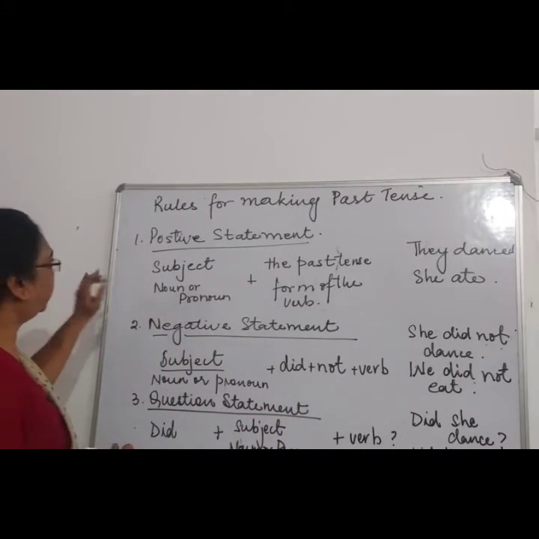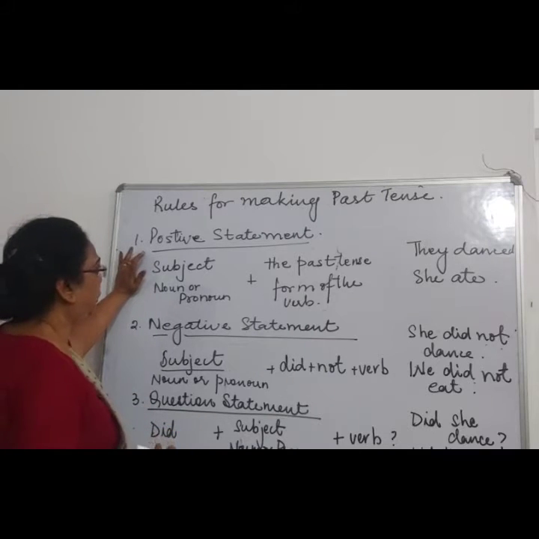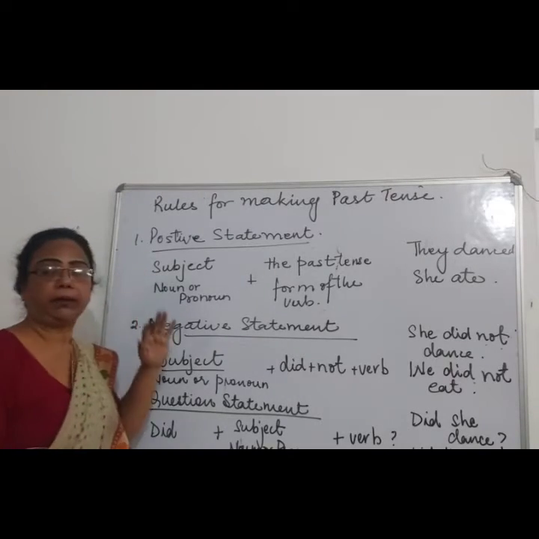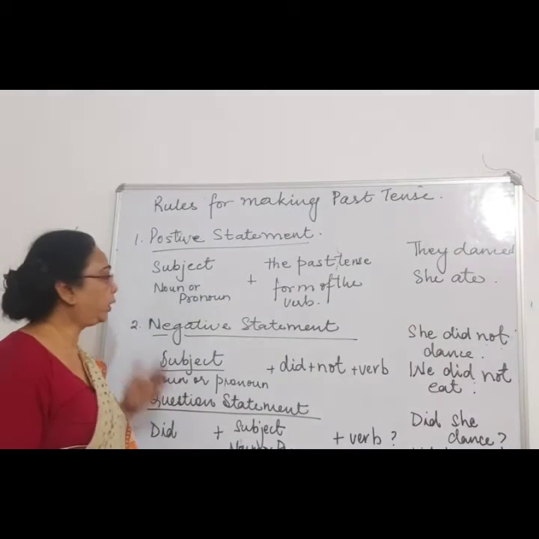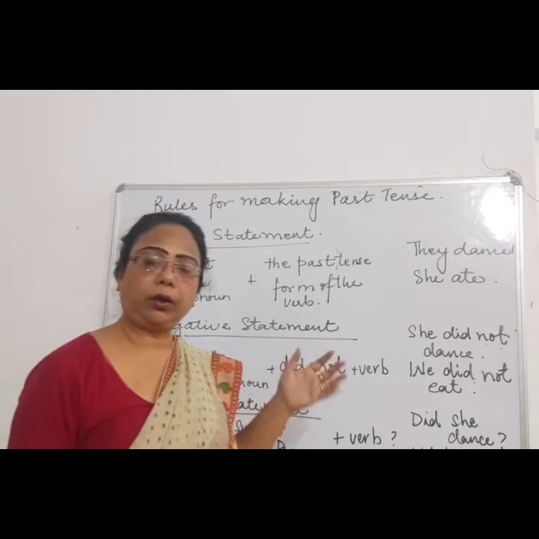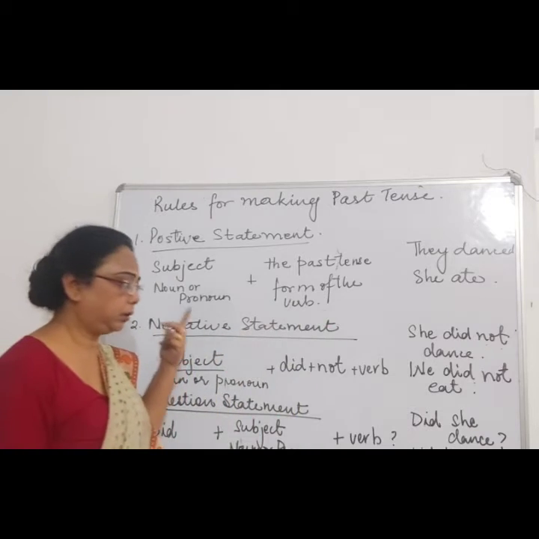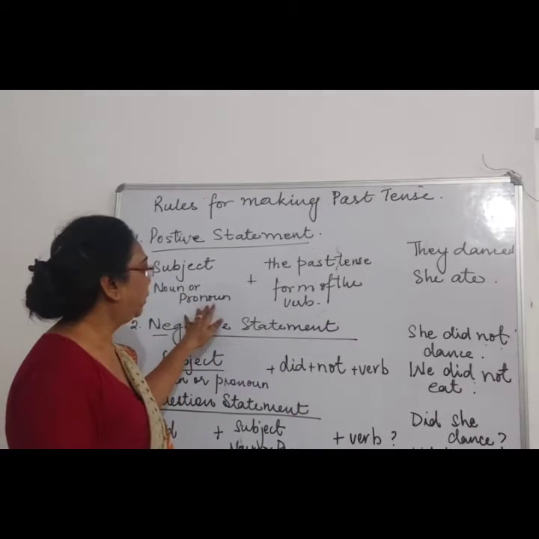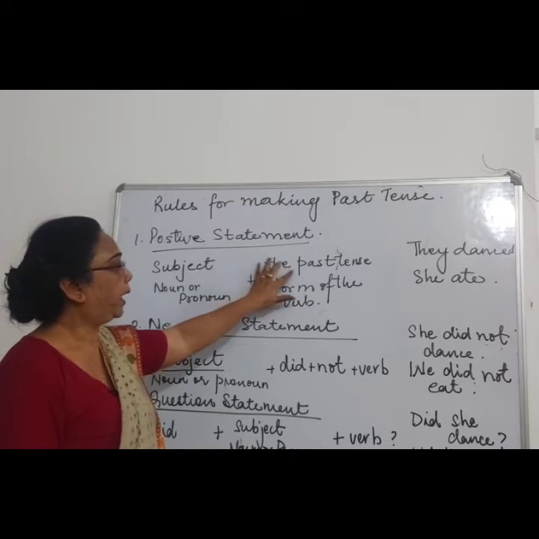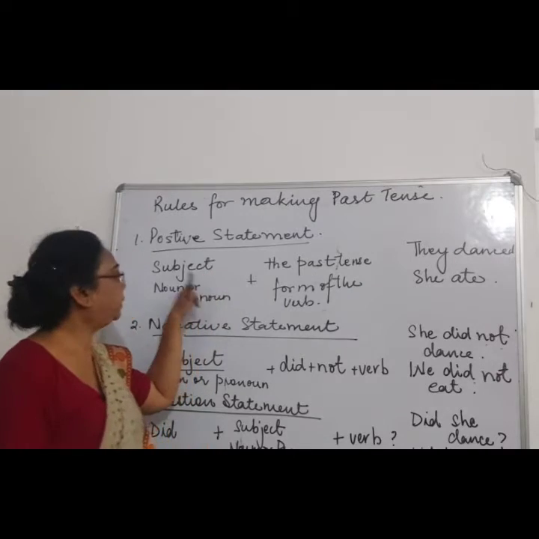Previously I have taught you the basic rules. Now for making the past tense, you see over here a positive statement. The subject, whether it is a noun or pronoun, he, she, they, it, or Rekha, Radha, Mohan, anything, the past tense form of the verb will be added to the subject.